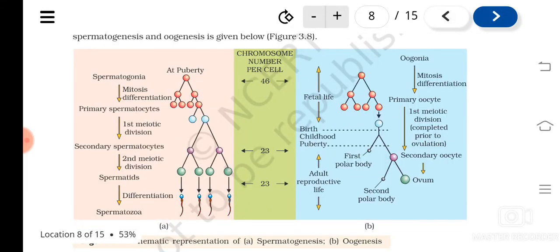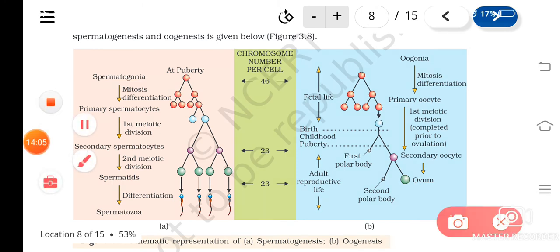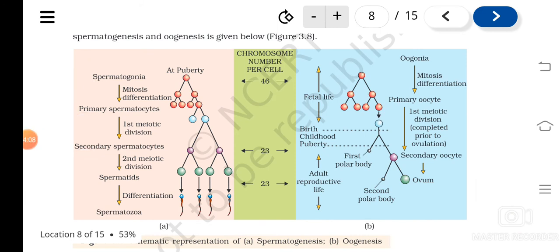Spermatogenesis: mitosis and differentiation happen. Mitosis happens to the spermatogonia, and then some of them will function as the primary spermatocytes, and this process takes place only at puberty. In females, oogenesis, oogonia were present where?